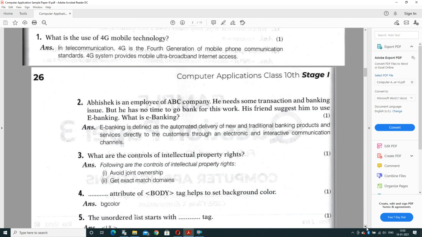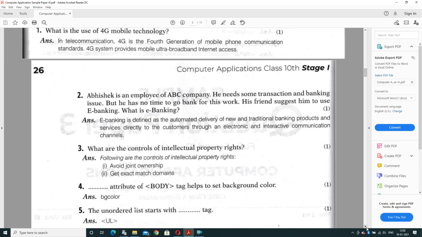Question number 1 is, what is the use of 4G mobile technology? The full form of 4G is fourth generation. In a telecommunication network, 4G is the fourth generation of mobile phone communication standard, and the 4G system provides mobile ultra broadband internet access. Basically, 4G technology is used for video calls or fast data transmission over a communication channel.